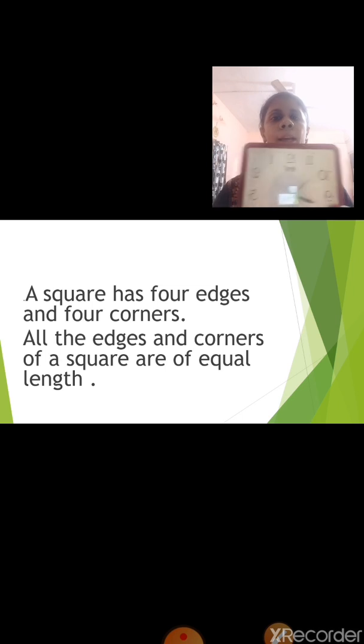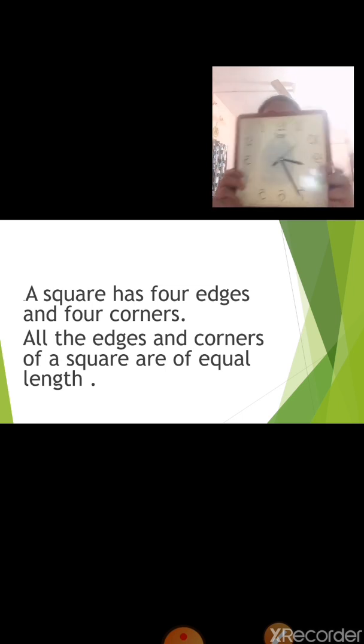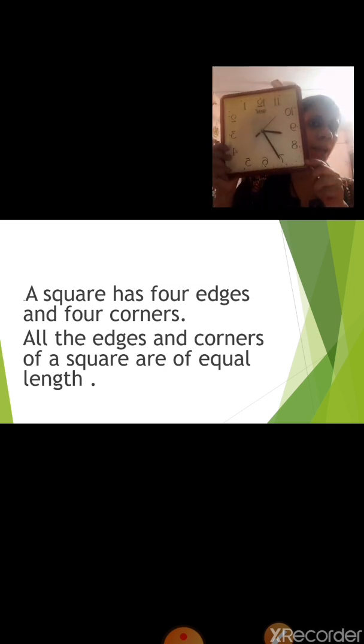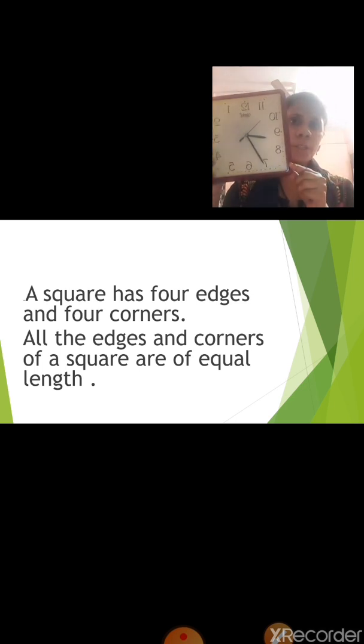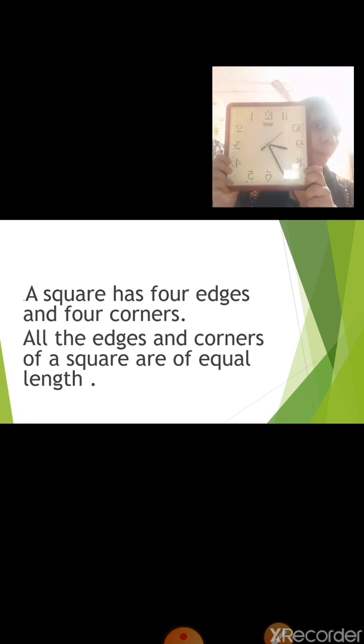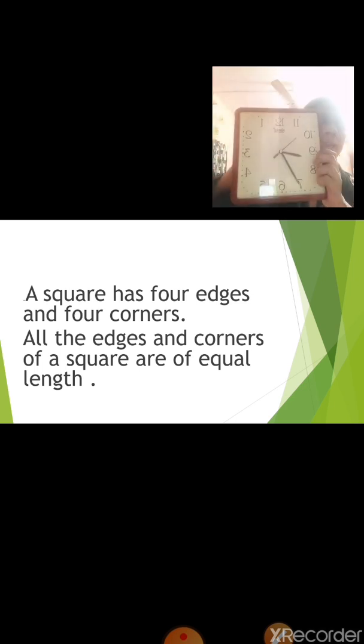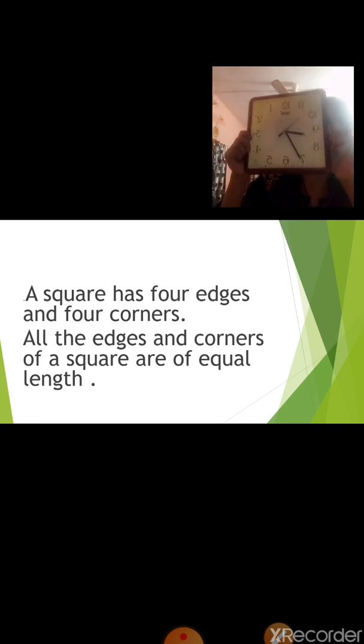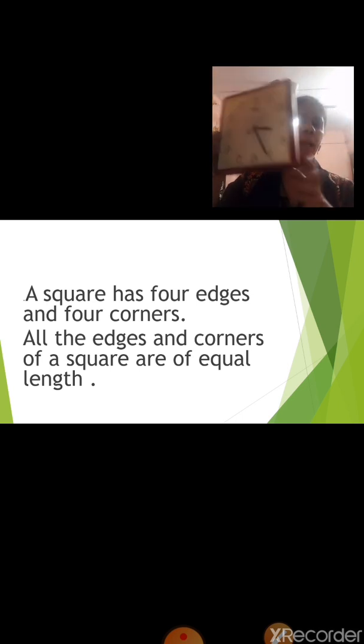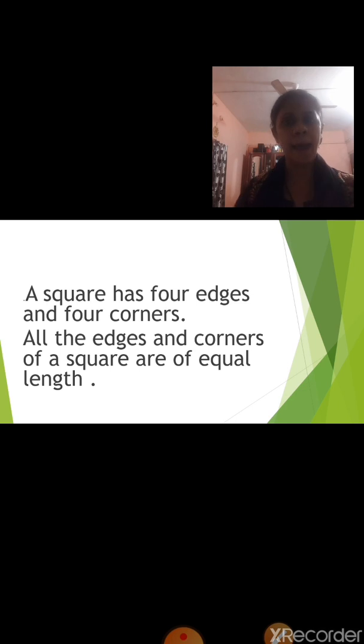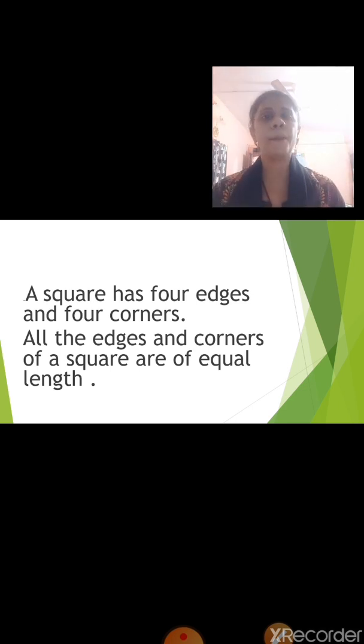Now, can you see all the sides of the square? Are all the sides of the square equal? See properly. Yes, all the 4 sides are of equal length. So, a square has 4 edges and 4 corners. All the edges of a square are of equal length.